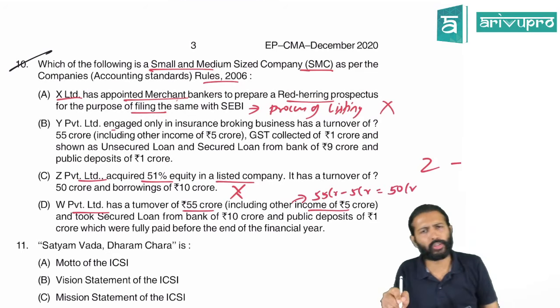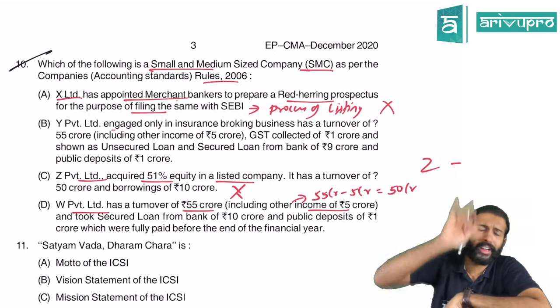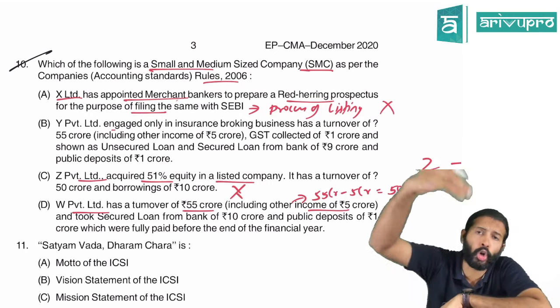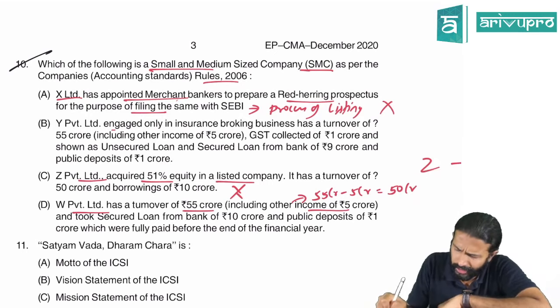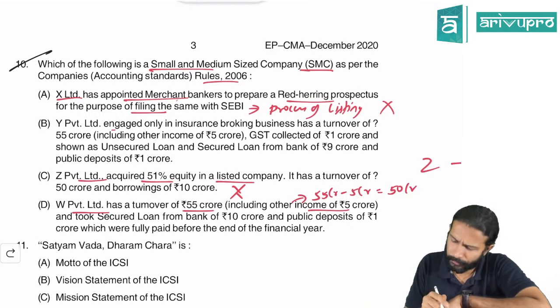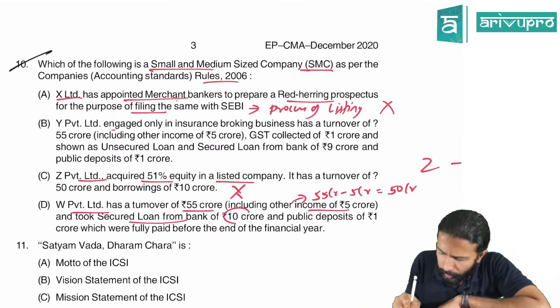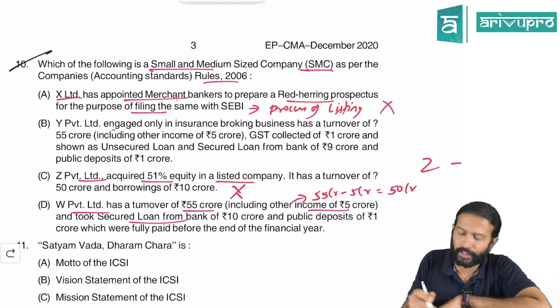So, the actual turnover is only 50 crores. One of the conditions for SMC is the turnover should not cross 50 crore. Here, it is not crossing 50 crore. It is within the limit. And secured loan from the bank is 10 crore and public deposits is 1 crore.